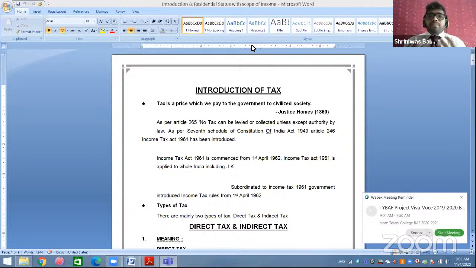Tax is a price which we pay to the government to civilize society. This definition was given by Justice Holmes in the year 1860. Justice Holmes was the Chief Justice of the US Supreme Court. He rightly said that tax is a price which we pay to the government to civilize the society. It means tax एक type का price है जो हम लोग government को pay कर रहे हैं. हम लोग government को pay क्यों कर रहे हैं?